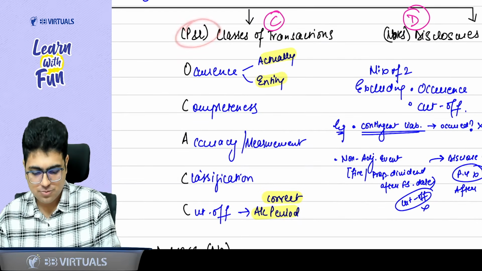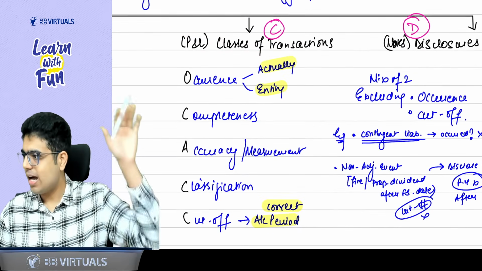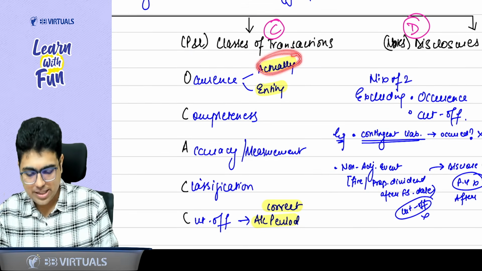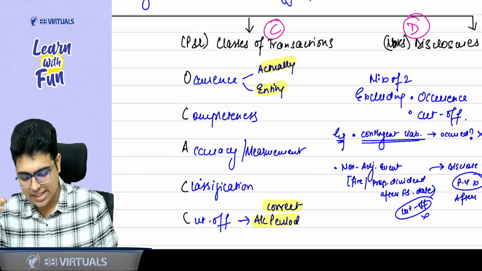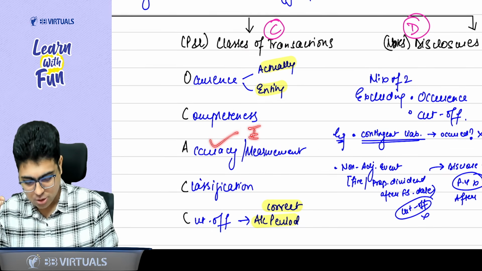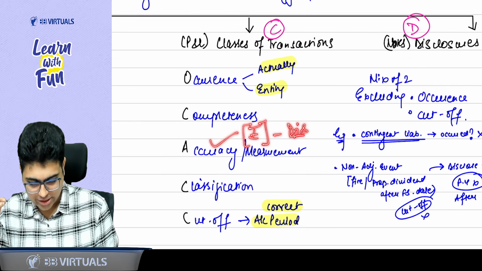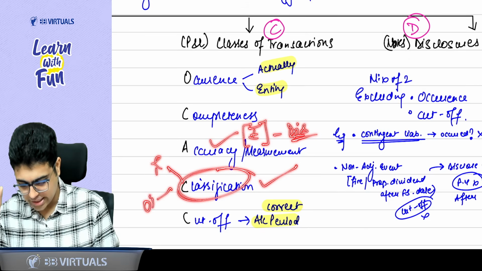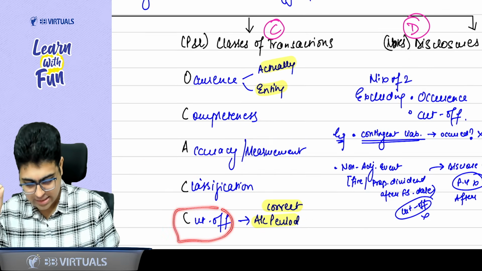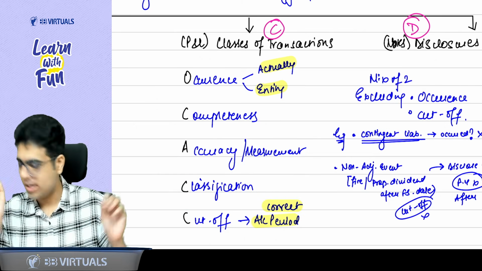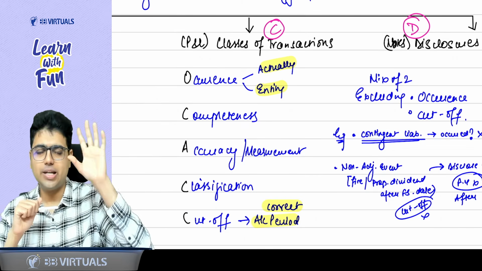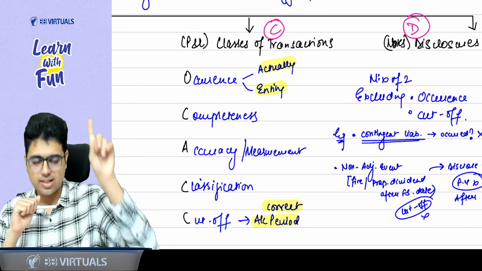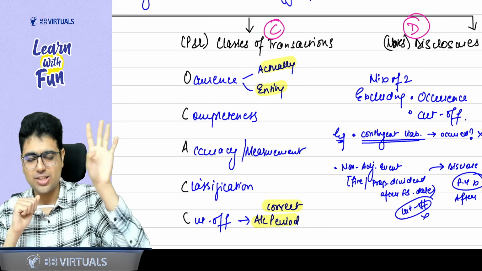For the P&L items, that is what we call class of transaction, there are five assertions. Occurrence, whether the transaction has actually occurred and it pertains to the entity. Then again, completeness. Accuracy means it is recorded at the proper amount after adjusting any discount and all. Classification, it is classified in the proper account, whether it is a revenue or other income, you need to see it properly. Cutoff means it is relating to the correct accounting period. So these are the five assertions which we check for P&L items, or you can say class of transaction, OCACC. OCACC, that is occurrence, completeness, accuracy, classification and cutoff.